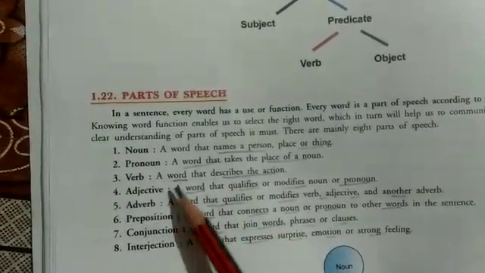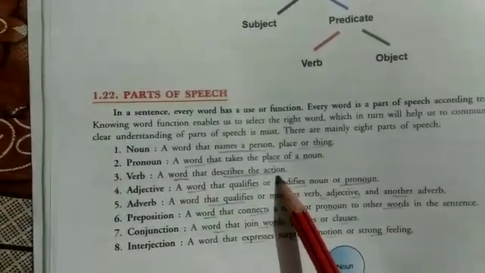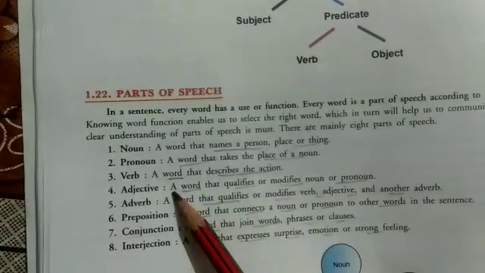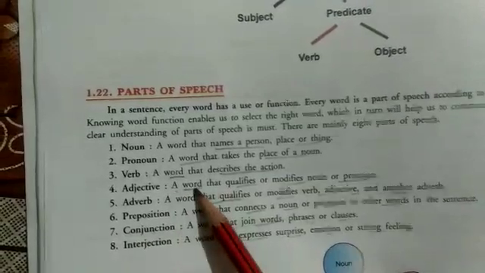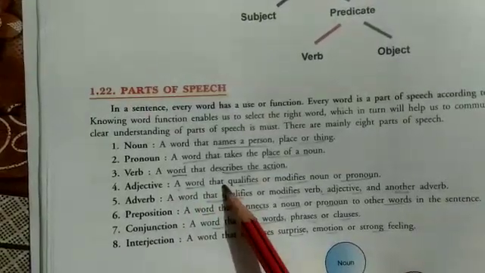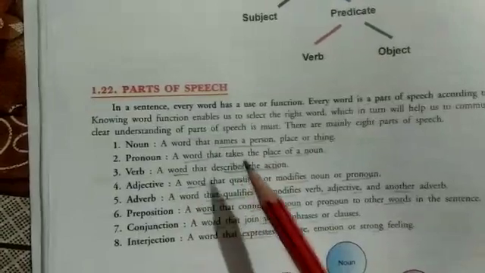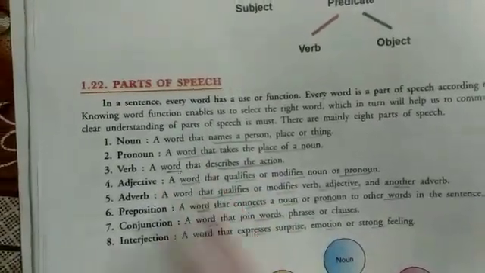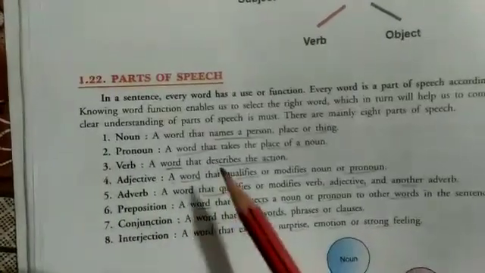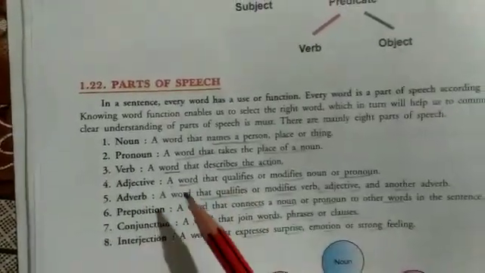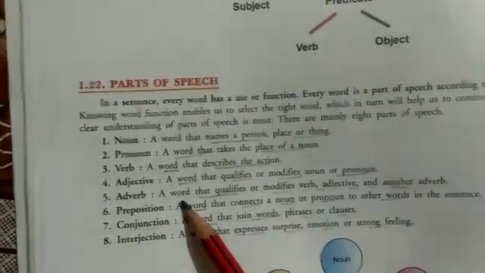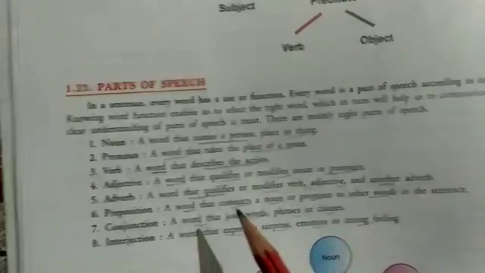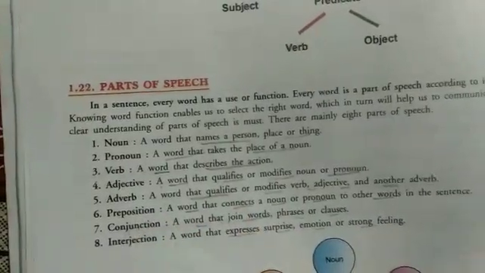Clear? And next is a verb, a word that is used to describe the action. Next is the adjective, a word that qualifies the noun or pronoun, that is used to modify the noun or pronoun. Like she is very beautiful. So very beautiful is an adjective. Next, adverb, a word that qualifies or modifies a verb, an adjective, or another adverb.